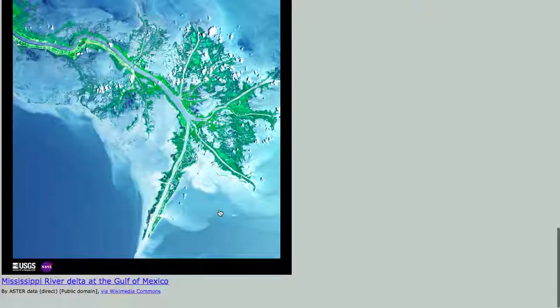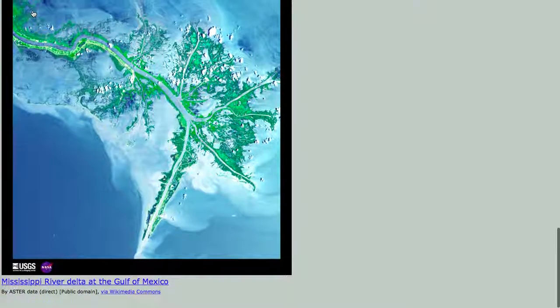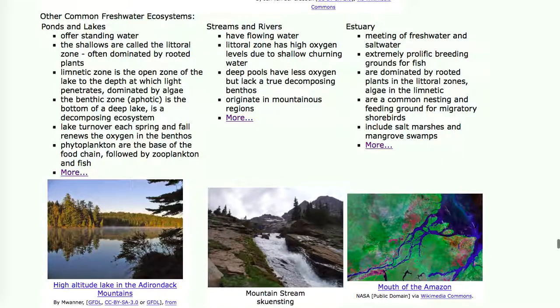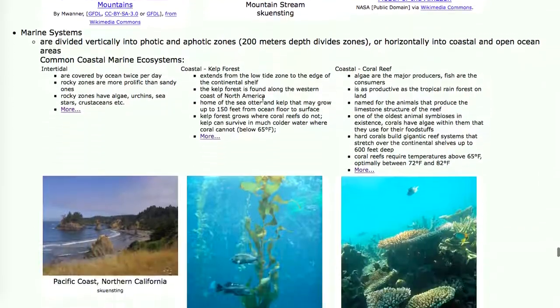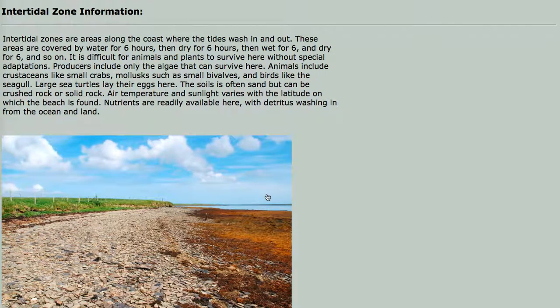This here is the Mississippi River Delta at the Gulf of Mexico as the water is flowing out to the sea. So estuaries tend to be really productive regions on Earth where rivers meet seas and the water goes from freshwater to saltwater. Now let's talk about the intertidal zone.